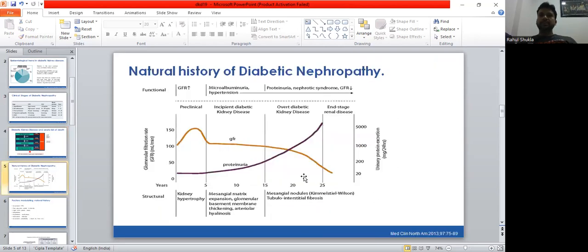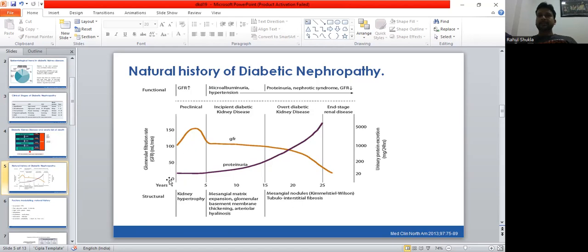Now coming to the natural history of diabetic nephropathy. In this graphical representation, we can see, as we already discussed, the stage of increased GFR, stage 1. So it is a preclinical type of renal disease. Here GFR increases. We can see that from 100, it may touch up to 150.